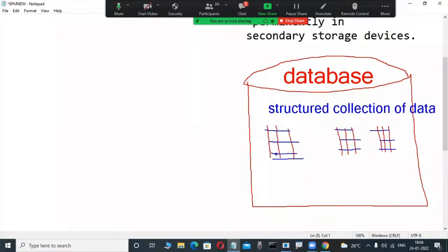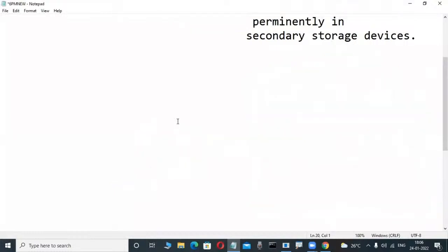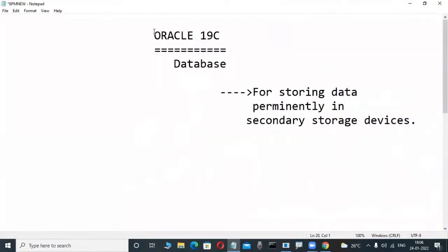Once a structured collection of data is there, for handling and operating this data, which language do we use? Very good, SQL, structured query language. That's why these databases are implemented based on the relational data model.